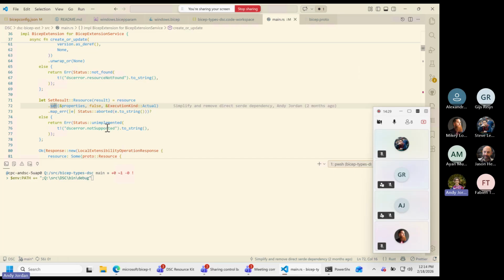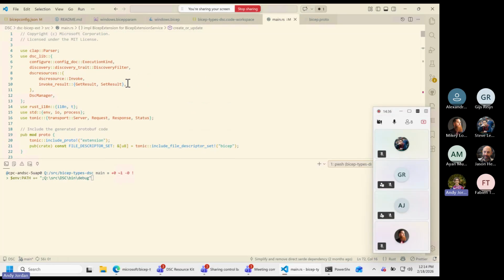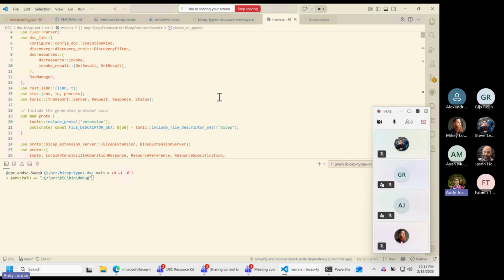This is from that DSC library I'm calling .set. So by creating a small gRPC server inside of DSC, this is not a big file, this turns into a binary called DSC Bicep X. You can see it's in the DSC project itself here. We can actually go ahead and handle all of the calls for any set of resources from Bicep.